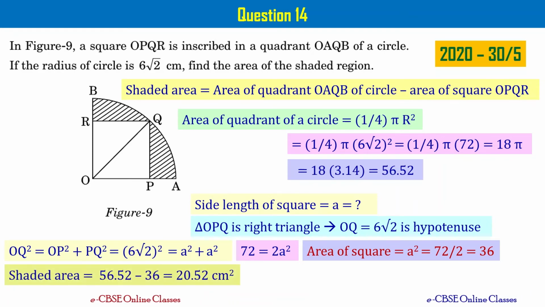Now let's go back to the formula we have written for shaded area. Shaded area now can be written as area of quadrant of the circle minus area of the square, right? Area of the quadrant of circle is 56.52 and area of the square is 36. When you subtract 36 from 56.52, you get the answer as 20.52 centimeter square. So to answer the question, shaded area in the given figure is 20.52 centimeter square. Please take a note of this. Let's go to the next question.